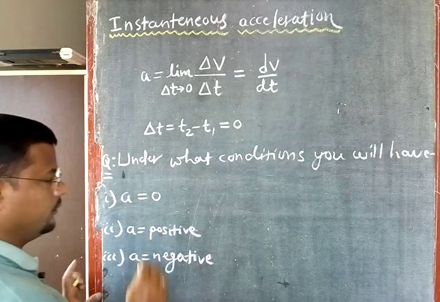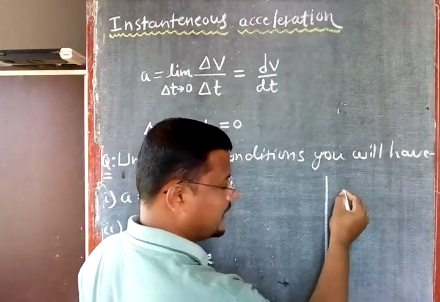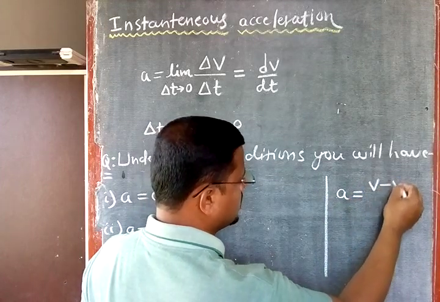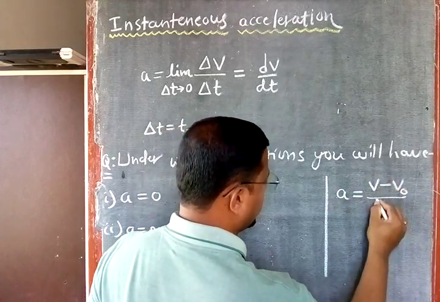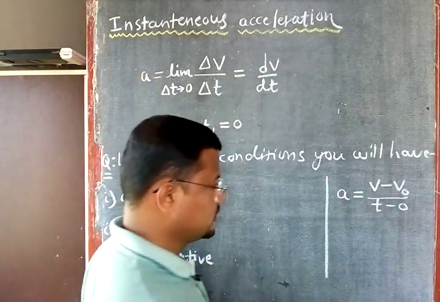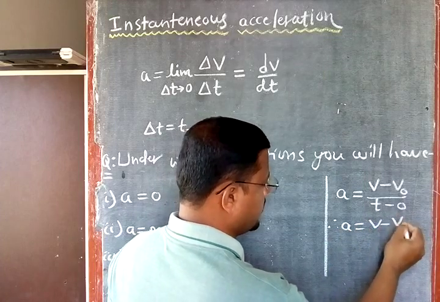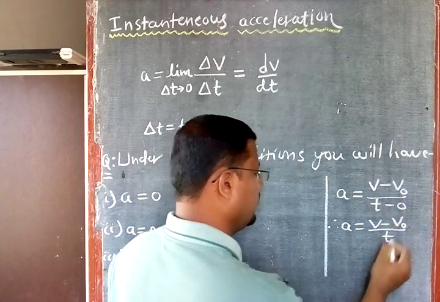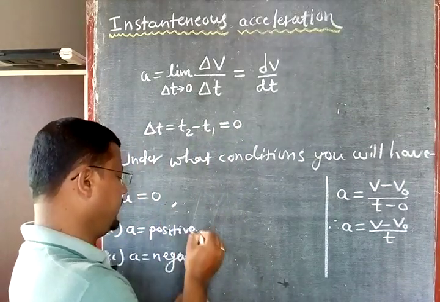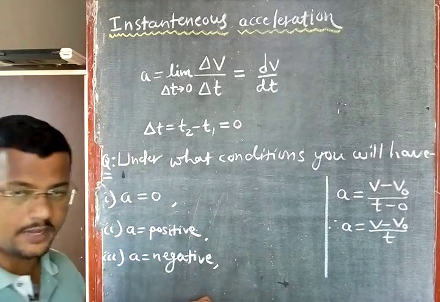At the beginning you will be in confusion. To avoid your confusion, just see, my formula is: acceleration is equal to change in velocity, v minus v0, divided by t minus 0. Therefore I can write a is equal to v minus v0 divided by t. Now when acceleration a is equal to 0, what is happening?